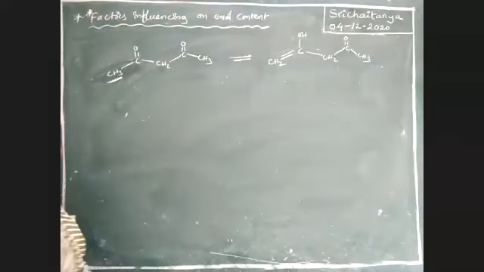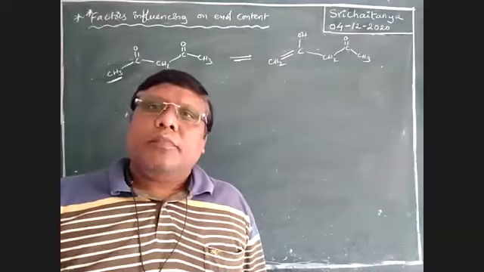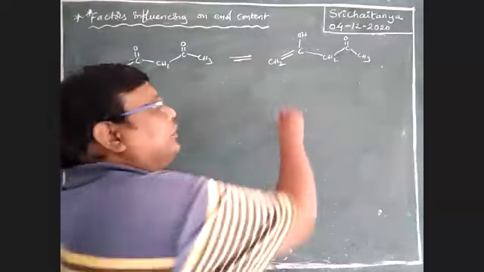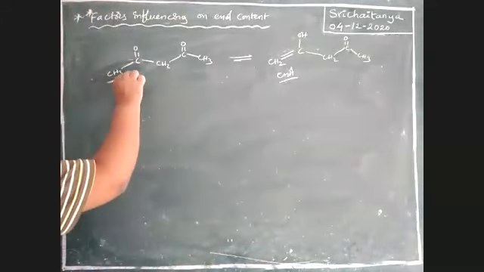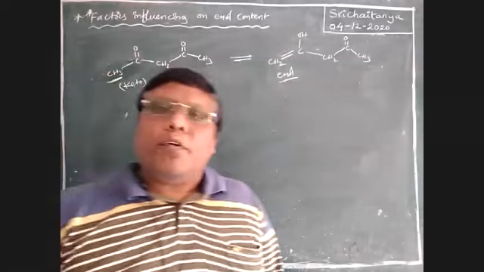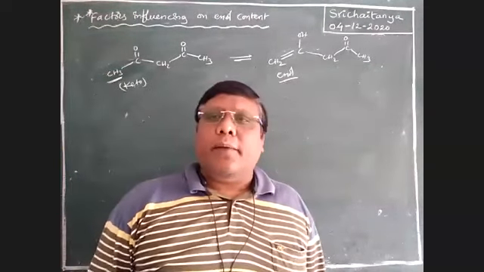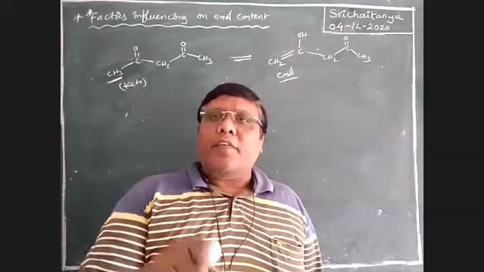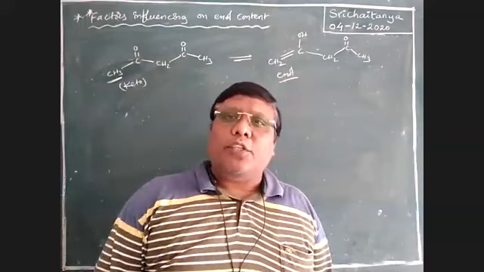Boys, in this enol content, is intramolecular hydrogen bonding possible or not? In this compound, it is an enol at one end and a ketone at the other end. It is also an acetyl acetone enol, but in your previous case the active methylene group was used, and here the first carbon is used.